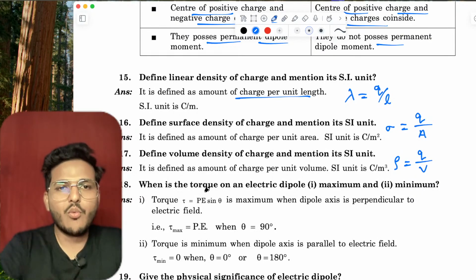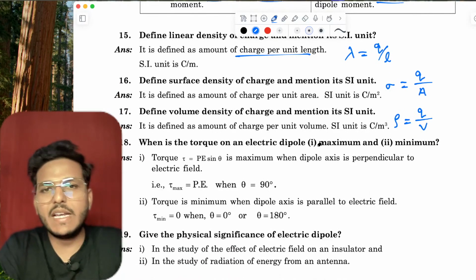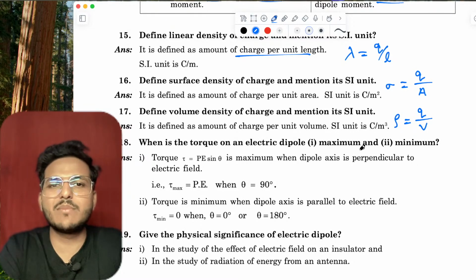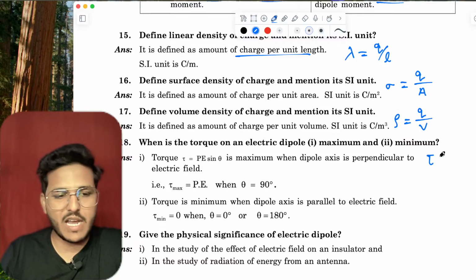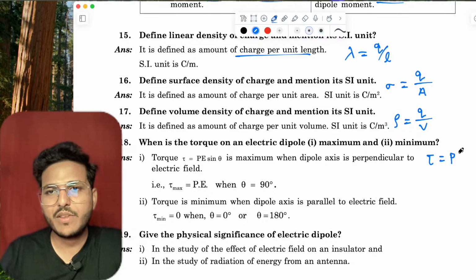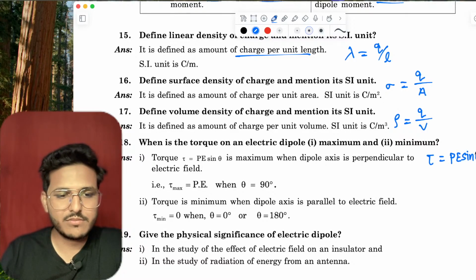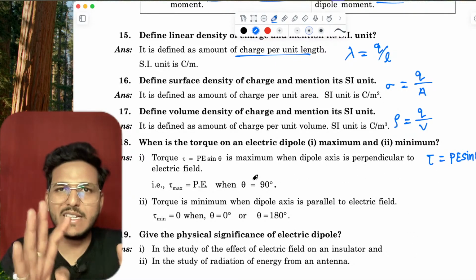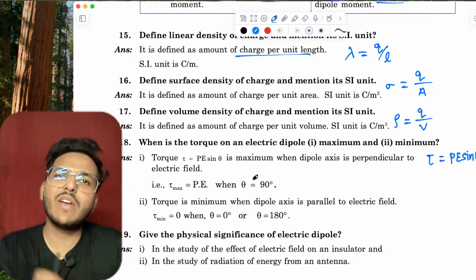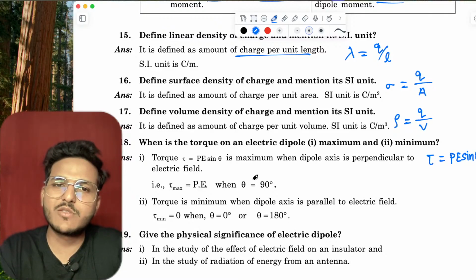What is the torque on an electric dipole, first maximum and second minimum? As you know, torque tau equals P sin theta. If the value of sin theta is maximum, then tau is maximum. If the value of sin theta is minimum, then tau is minimum.